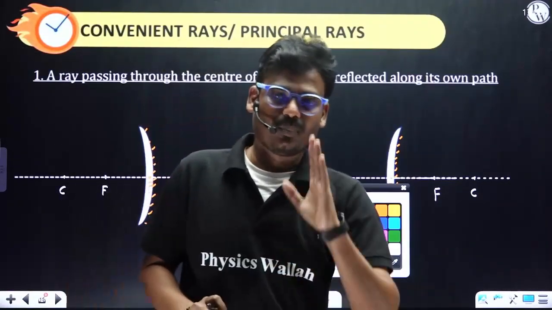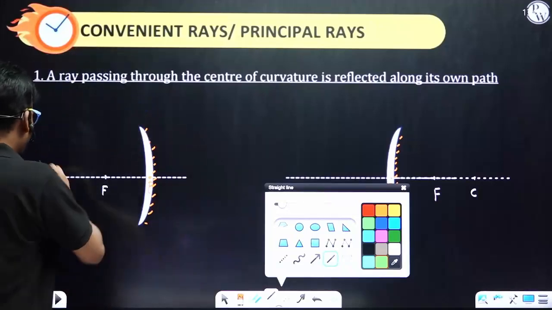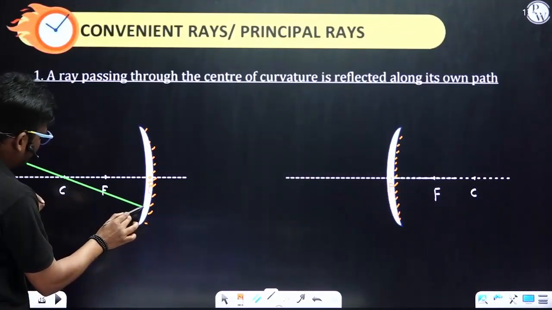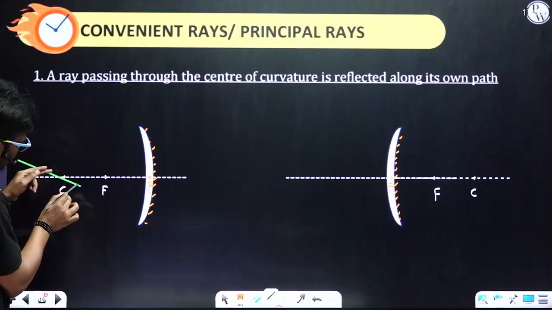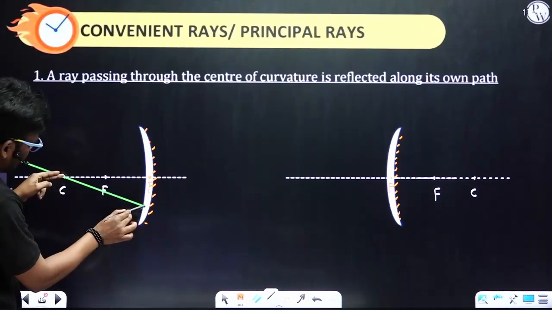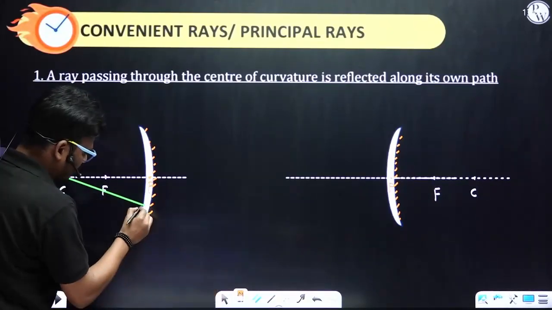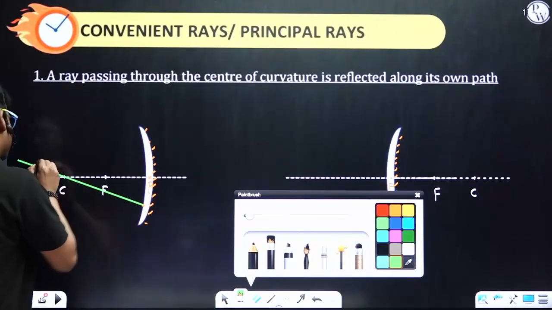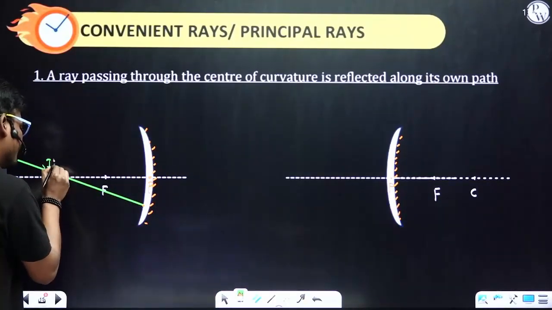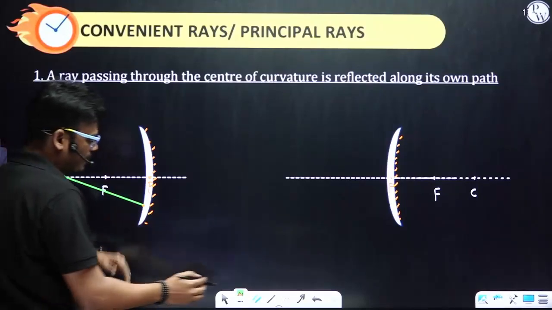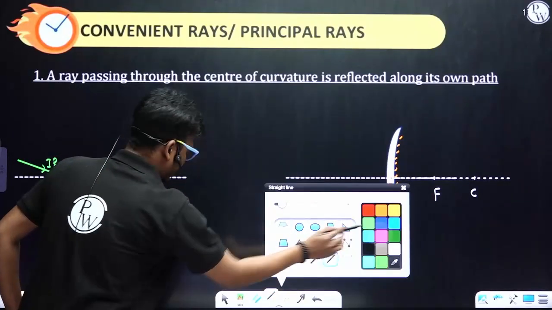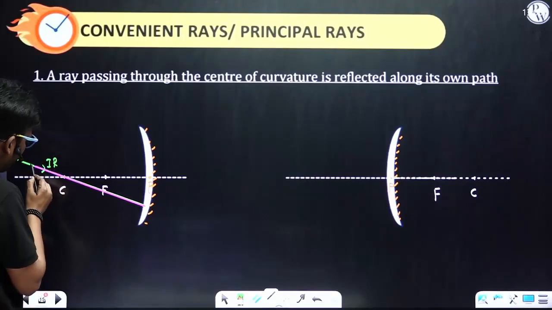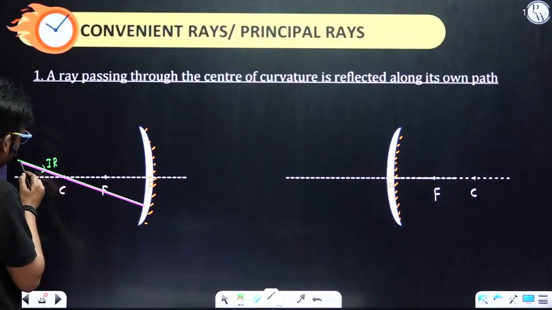Please remember the first one. This ray passes through the center of curvature and strikes the reflecting surface. I'll name this one the incident ray. After striking, the reflected ray will retrace the same path.